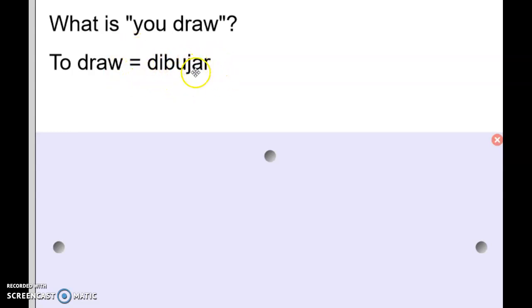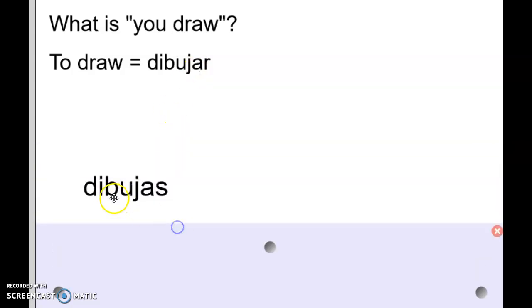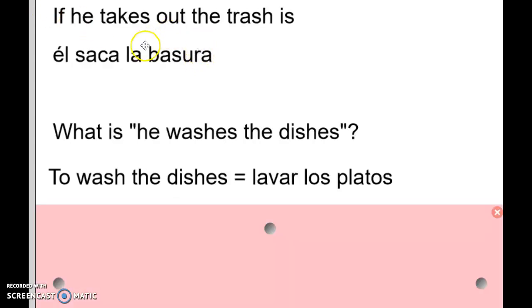Remember, we're going to take off our ending, and we're going to have dibujas. We took off the AR, added on an AS, because tú goes with us. If he takes out the trash is él saca la basura, what is he washes the dishes? If to wash the dishes is lavar los platos, how do I make that into he washes the dishes?